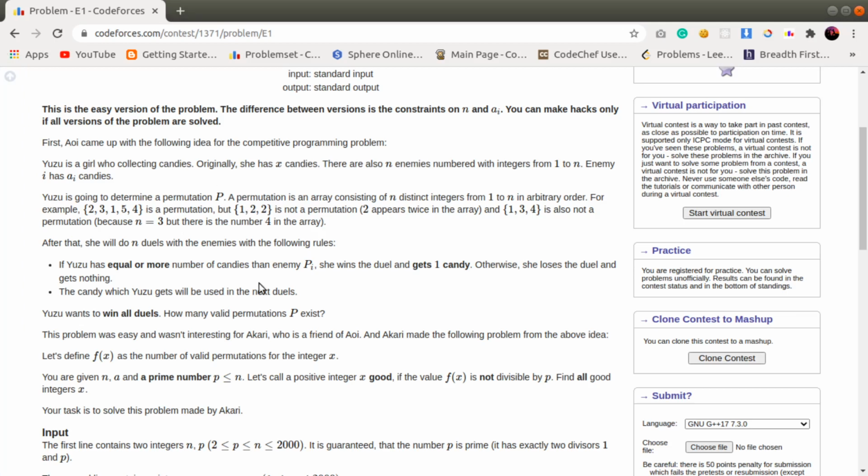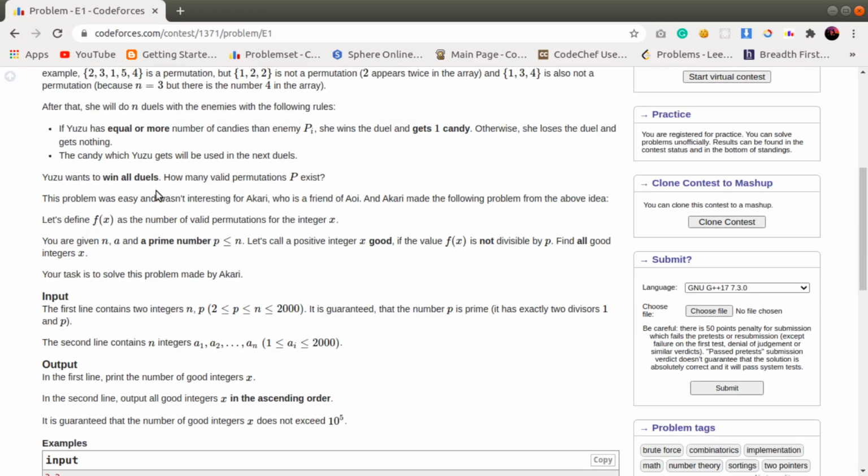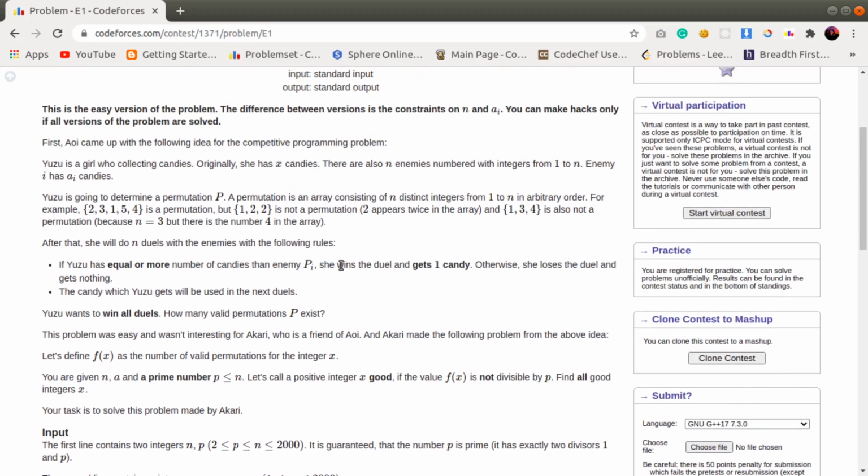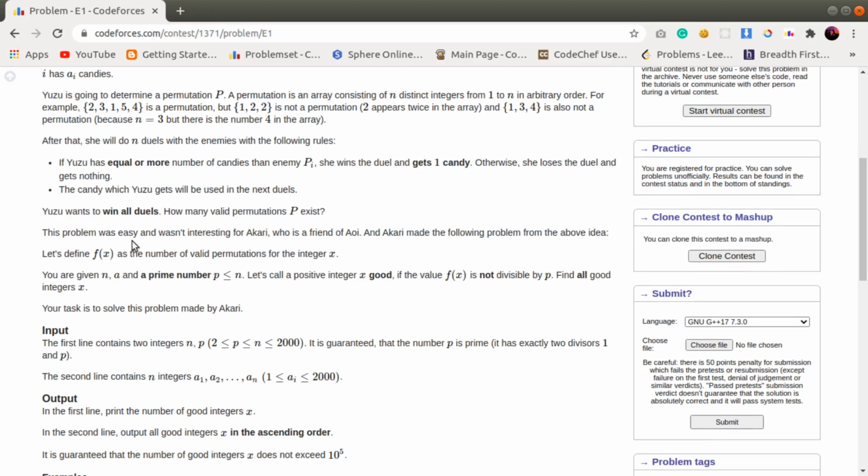Okay. And here a bit of a twist in the problem is we are given f(x), which is a function mapping my integer x. x is the initial number of candies which Yuzu is having, and f(x) is a function which maps the integer x to the total number of valid permutations where Yuzu is winning all the duels, as in all the duels from 1 to n.